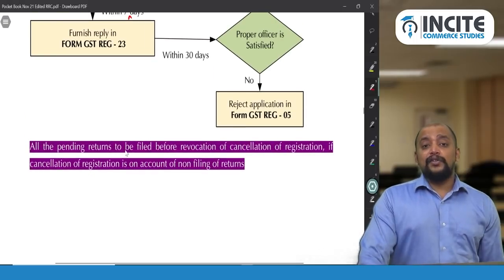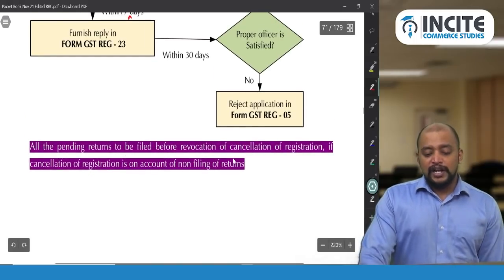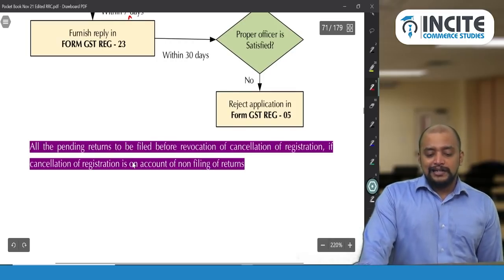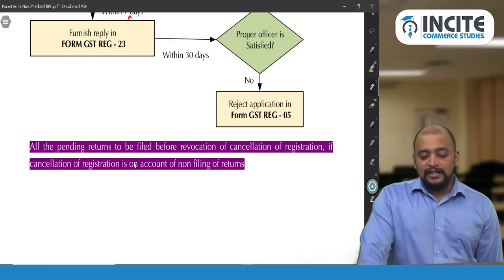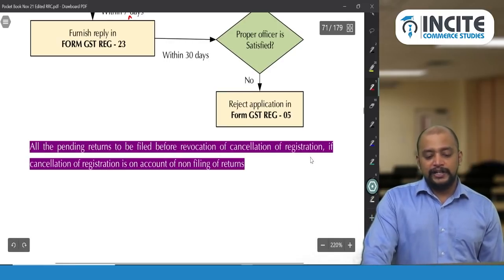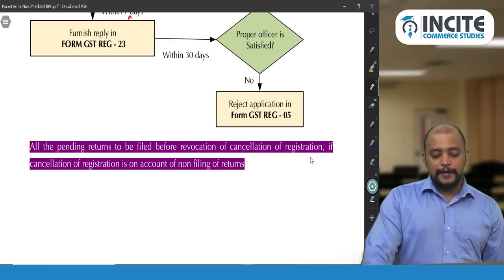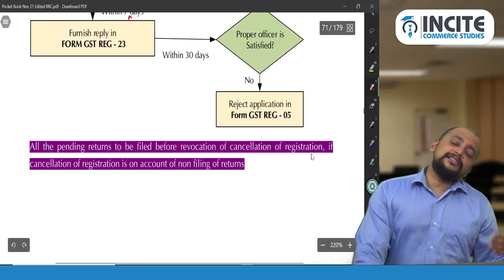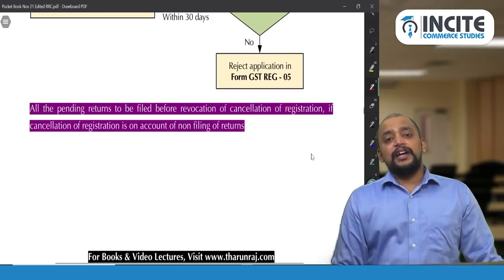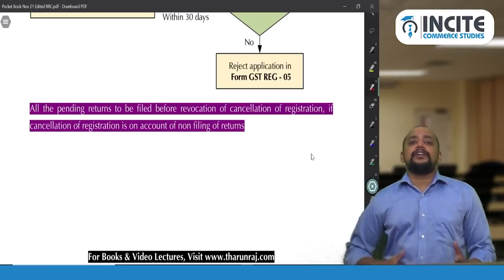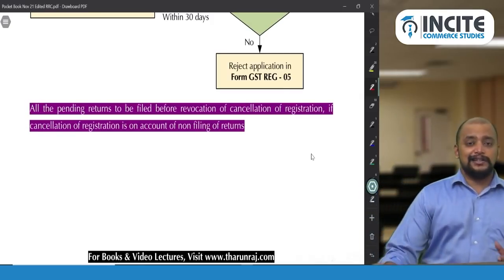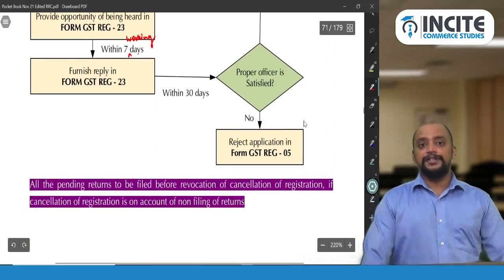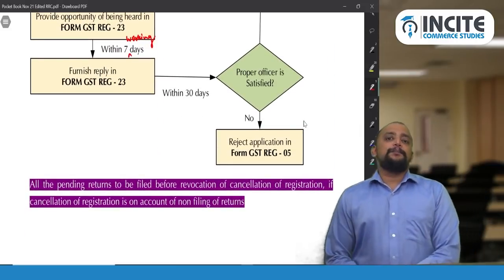Say they have revoked the cancellation order. Now when they revoke the cancellation order, all pending returns which are required to be filed before revocation of the cancellation order need to be filed. So all the pending returns, that is whatever returns you need to file, you should have filed, even for the period for which they are revoking. So this is the procedure for revocation of cancellation of registration. With this we completed registration.